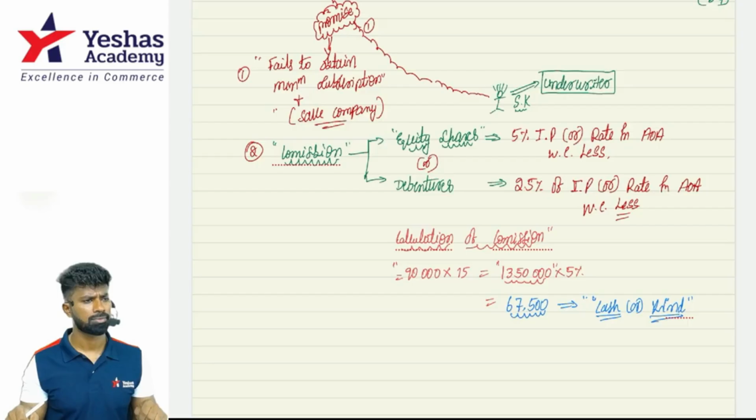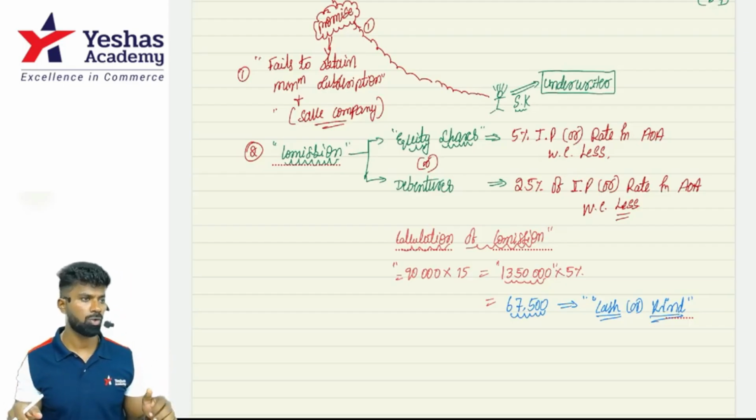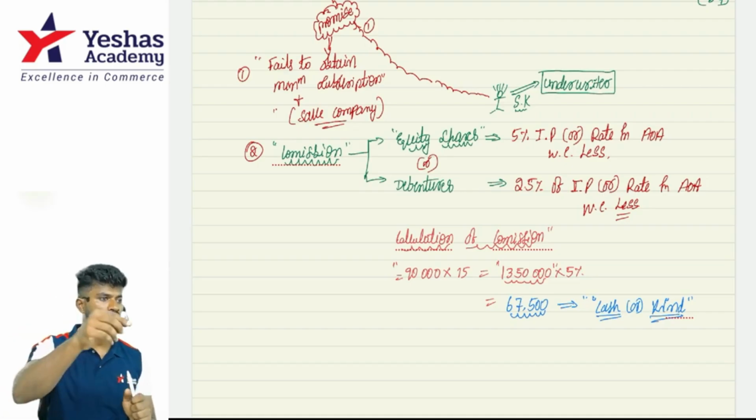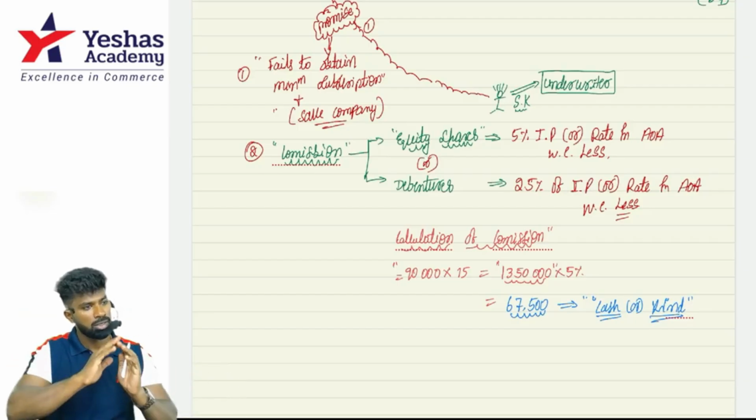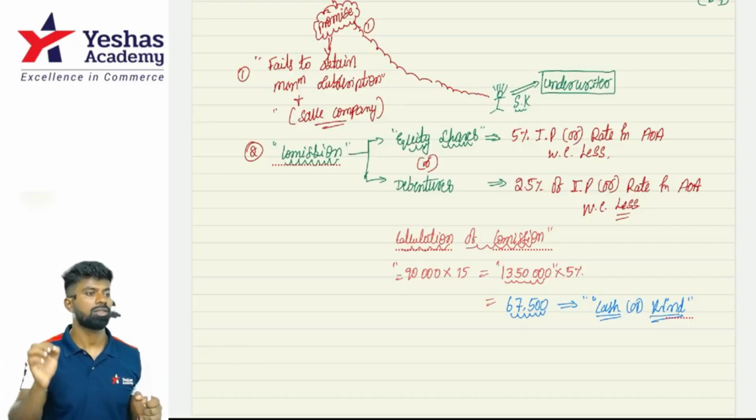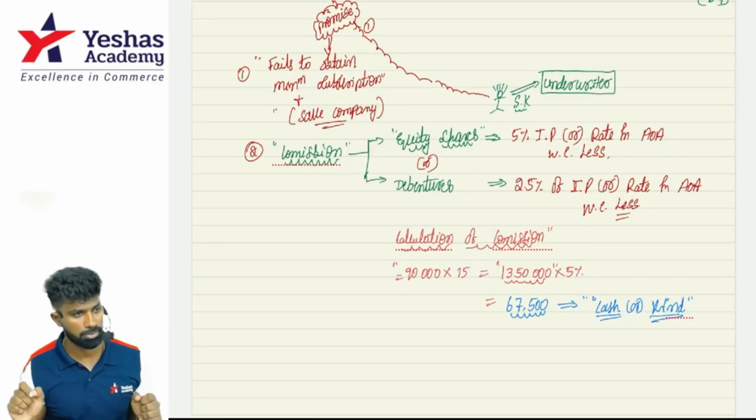Suppose there is under-subscription of, let's assume, 25,000 shares. Will the 5% be calculated on 25,000 shares or the whole issue? It depends upon how many shares you have underwritten. If you have underwritten 25% of the shares, you get commission only on 25%. In this case, he has underwritten the whole issue, because you don't know how many shares the public is going to buy. They may buy 1, 10, 100 or 1000 shares. So he has given the underwriting for the entire 90,000 shares offered to the public, and we pay the commission on that.